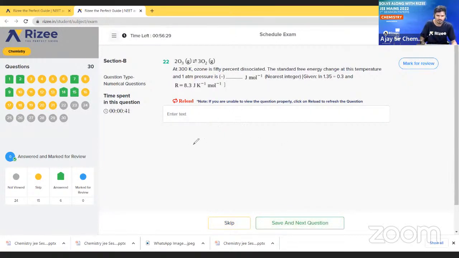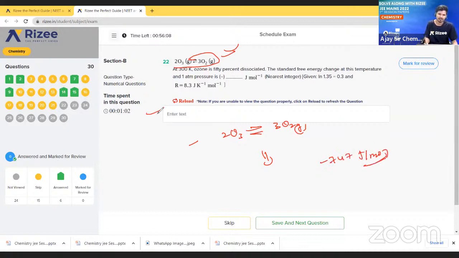We will get how much answer? Finally, what will we get? First of all, we have to write this reaction. See here, 2O3 gives 3O2 gas. This is the reaction they have given. So ultimately, what are we getting? -747 joules per mole is the answer we will get for this integer type of question.